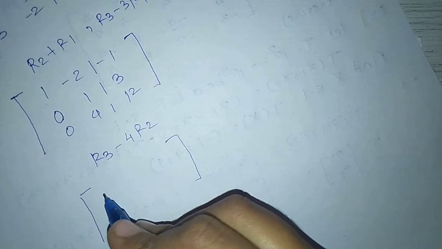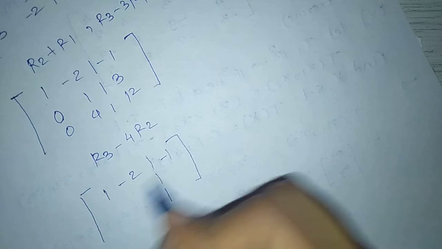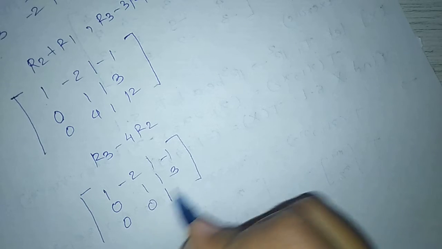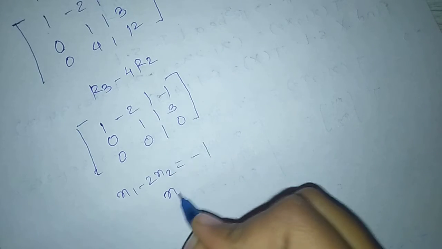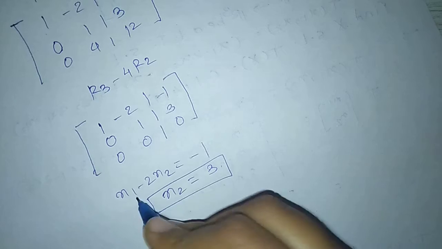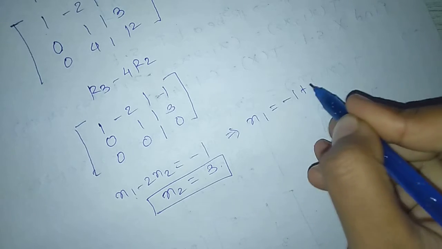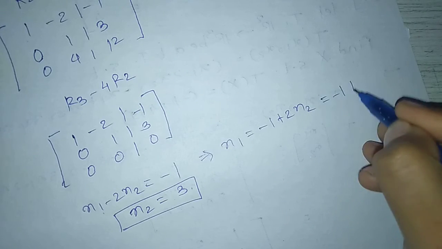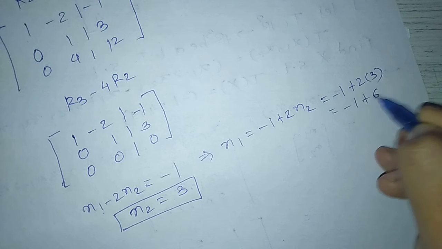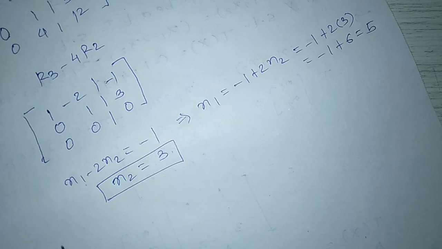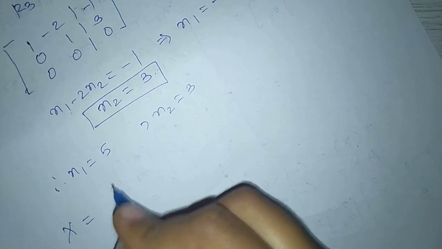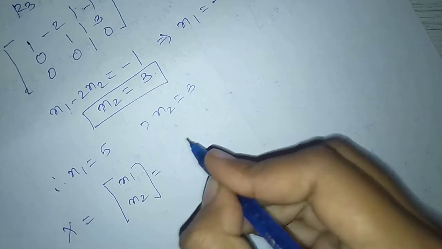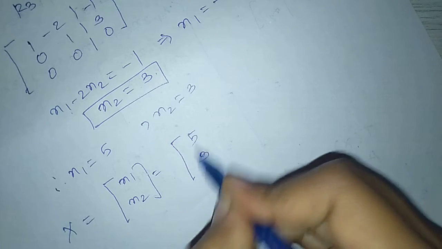We get the first two rows as they are, and the third row becomes 0 0 0. The equations are x1 minus 2x2 equal to minus 1, and x2 equal to 3. Since x2 equal to 3, x1 equal to minus 1 plus 2x2, which is minus 1 plus 2 into 3, equal to minus 1 plus 6, equal to 5. Therefore, we get x1 equal to 5 and x2 equal to 3. Capital X equal to x1, x2, where x1 is 5 and x2 is 3.